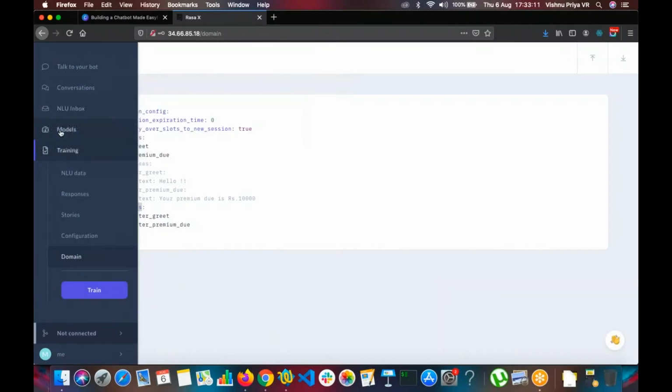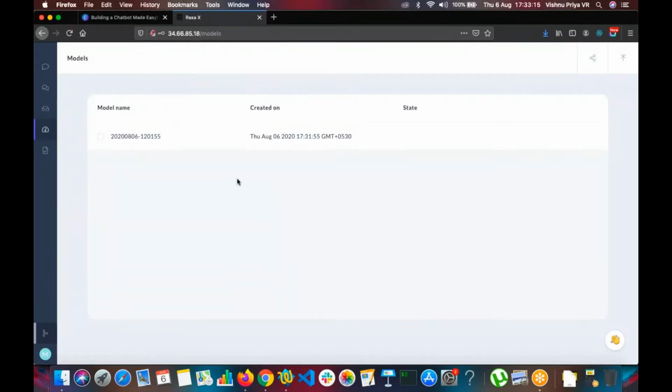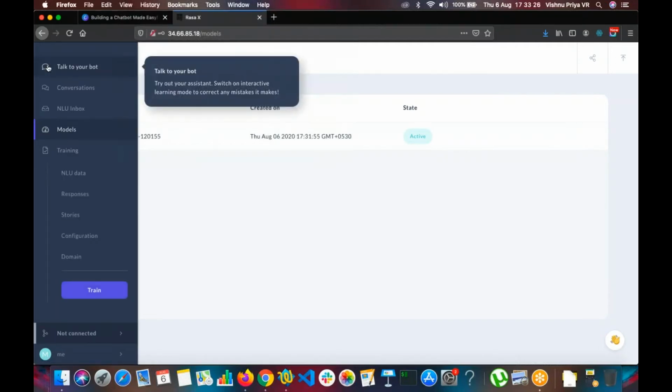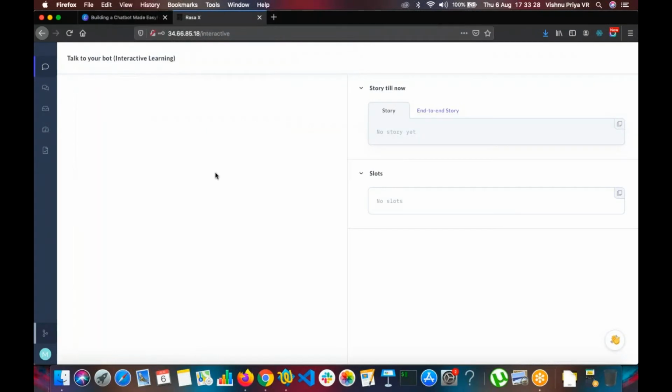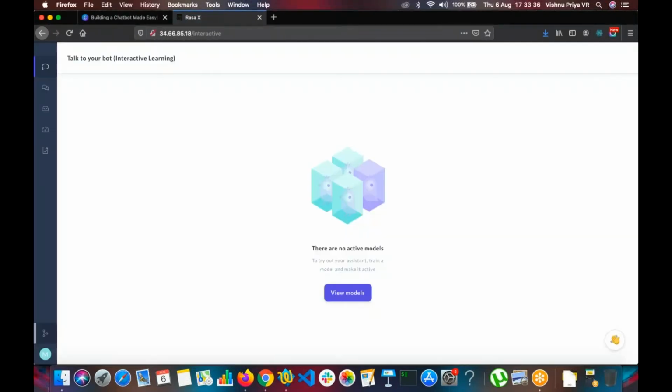So now the training is completed. A model will be created based on which our bot will be responding to the user. So let's make this model active so that this is what the bot uses to answer us. Now let's go to the interactive learning and check if our training is correct or not. So this is checking for the models.